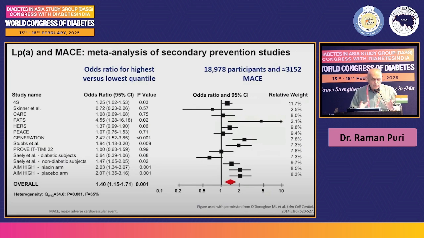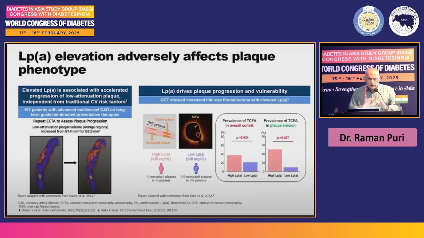In a meta-analysis of secondary prevention trials, which included the 4S trial, the PROVE-IT trial, and the MI trial, it was found that those patients who had Lp(a) in the higher quantile as compared to the lower quantile had 40% higher cardiovascular events. Those patients had a higher level of lipoprotein A. It's not only CV events which are increased.